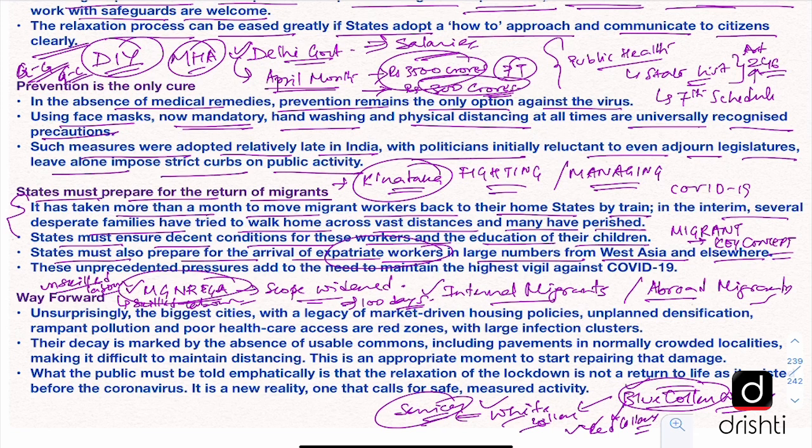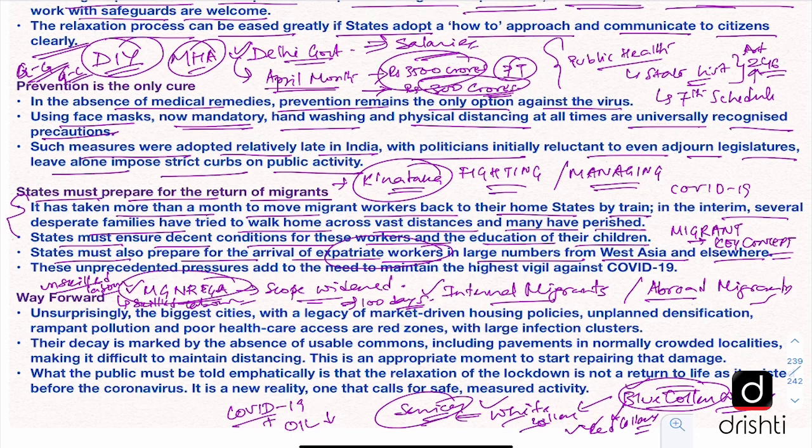So in West Asia we have most of the migrant population comprising these blue collar workers, and now due to this double crisis of COVID-19 plus this oil price decline, many of these migrant workers, who are mostly blue collar workers, are going to lose their jobs and they will come back to India, to their respective states.